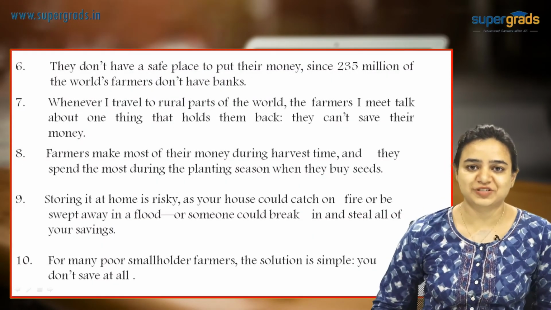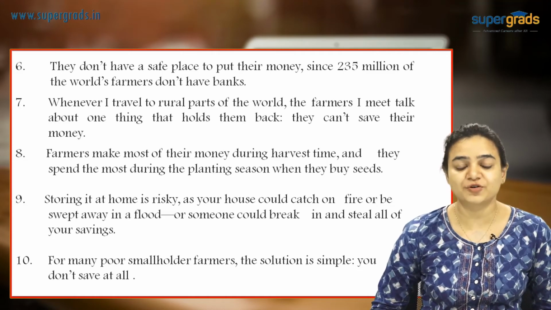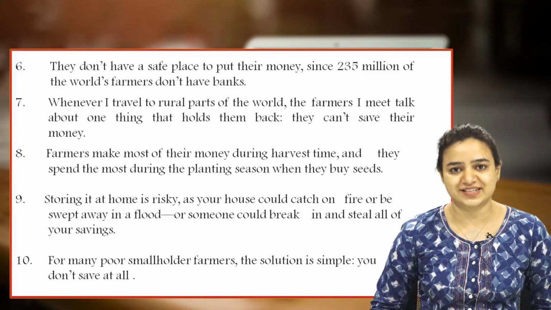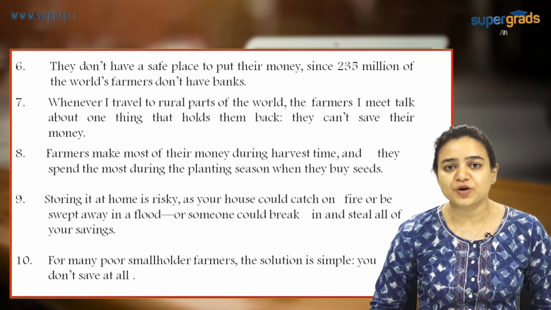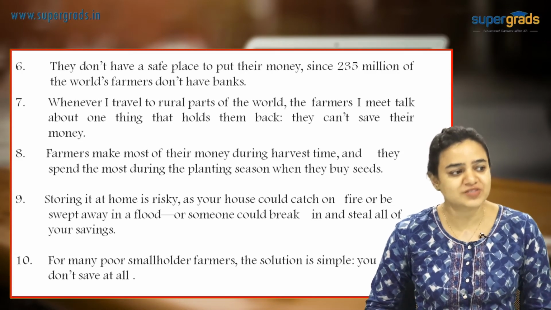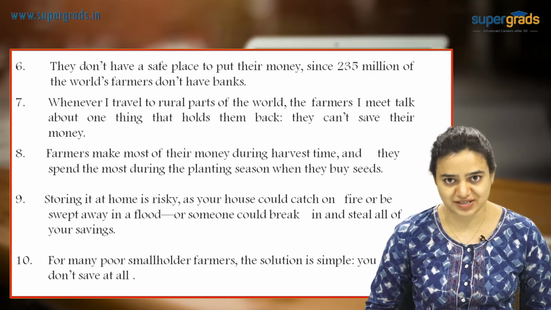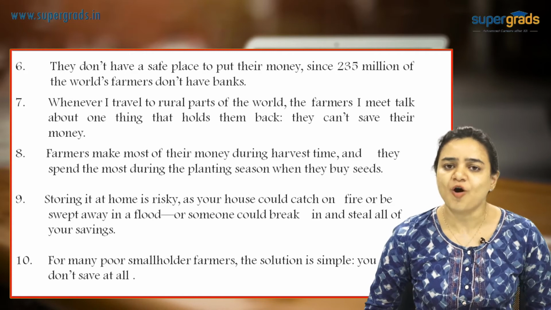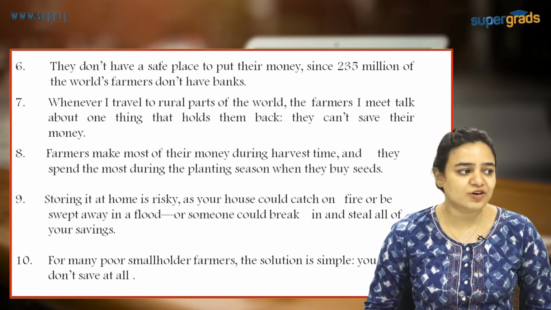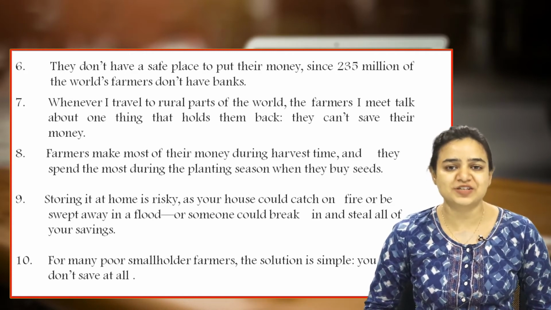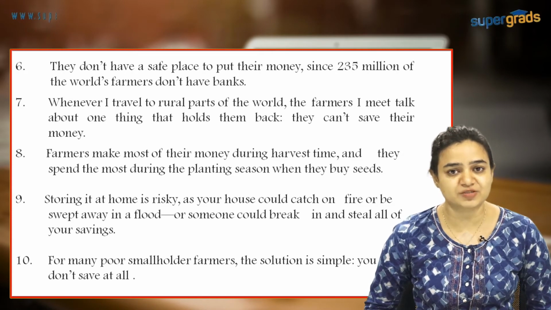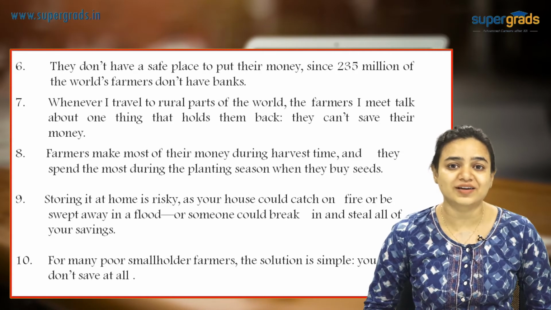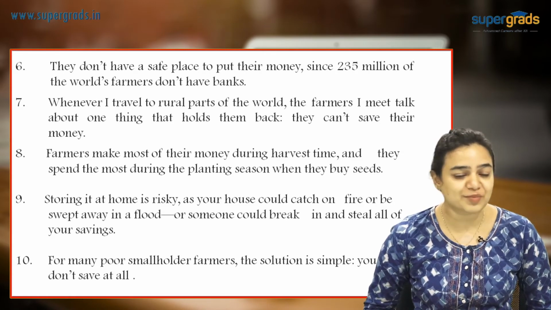Alright students, so here I have one more set for you where you get to do the same thing, that is look for the odd sentence out. Now, if you want to do that, first thing that you should do is read all the sentences, try to understand the theme and look for the opener one if possible, or the conclusive one. So I have already found the opener. I would like to mention it to you. I think it's a first person account when the author is stating what he has seen, and I'm talking about the 7th